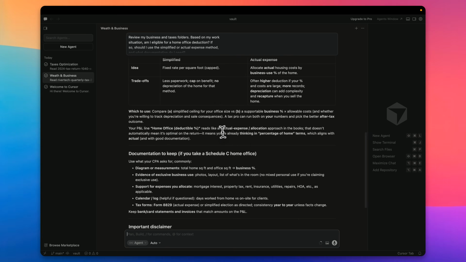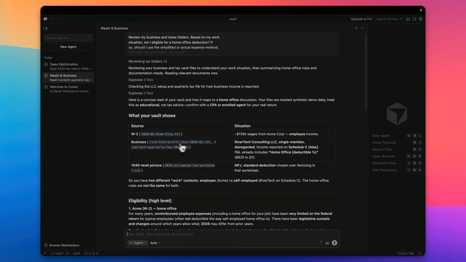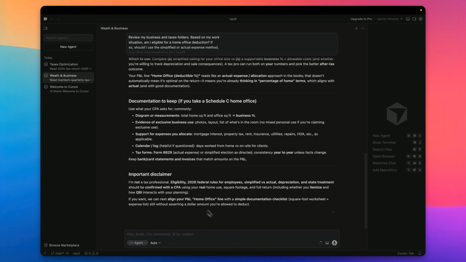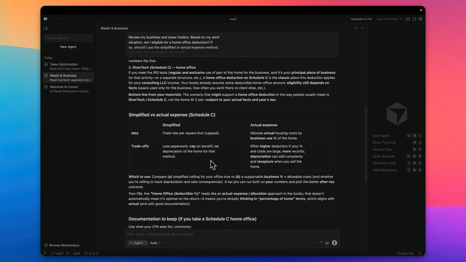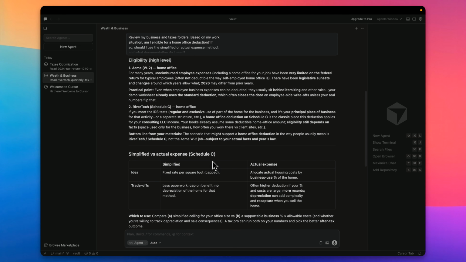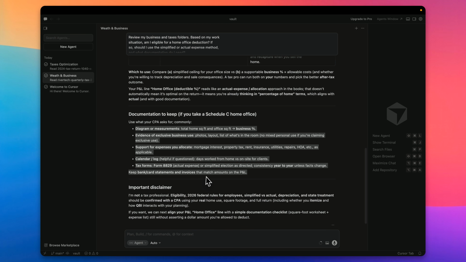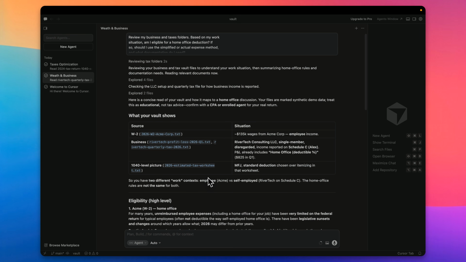And did it come up with any recommendations? Very interesting. The recommendations are okay. I like the disclaimer, and I would definitely second the disclaimer, not being a tax professional. This is just for demo purposes. And it says simplify versus actual. Does it give any recommendations? Nope, it didn't give any recommendations.